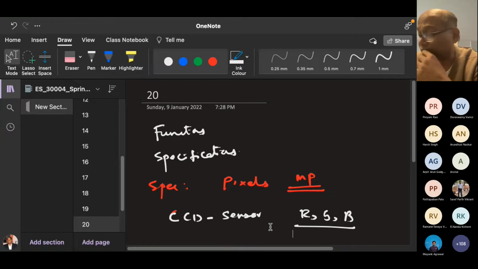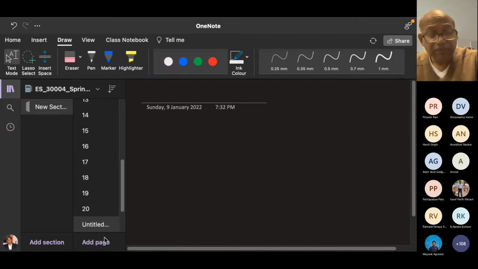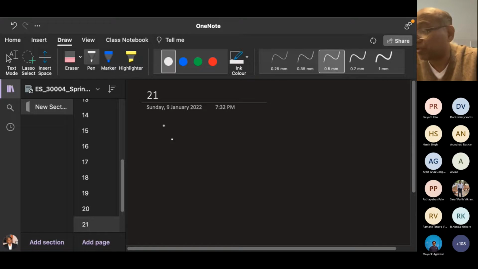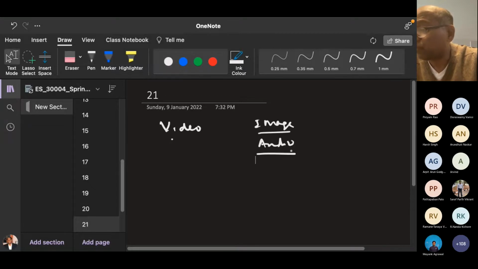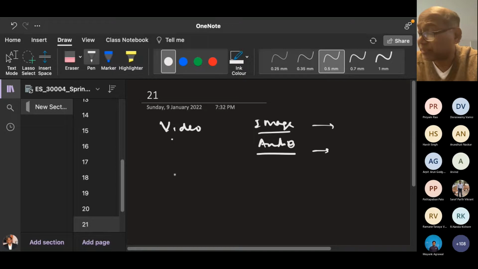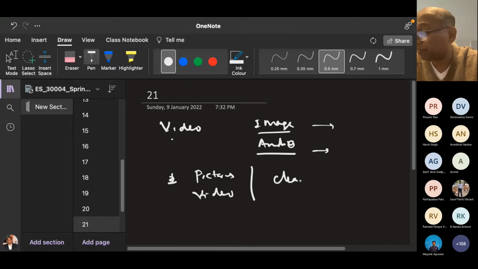So then what are the other functionalities of a digital camera? It can also do video recording. Video means it can also have audio, both image as well as audio. Both have to be recorded, right? So that means your digital camera should take pictures, video, and not only that, clean them.